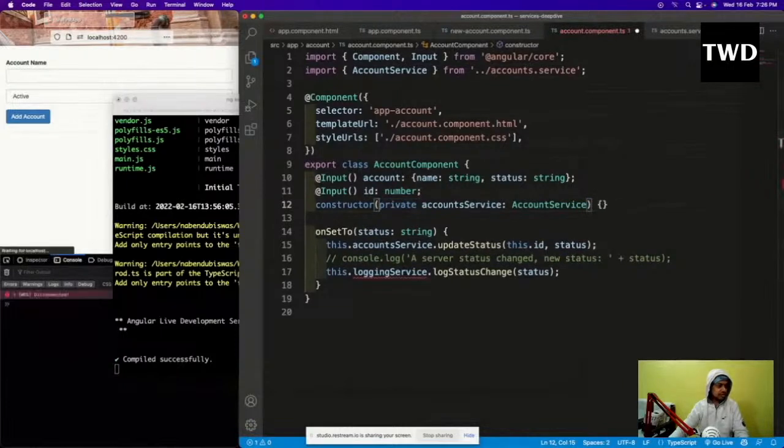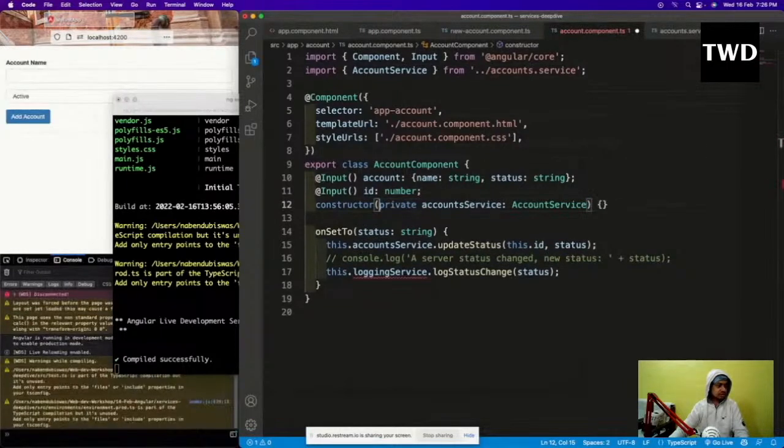And actually we are going to do one more thing. See, we are removing it for a reason. The logging service we are going to put inside the account service, because we don't want to create two different services. Okay, so private, this also I've removed, and I'll remove this also. All of these things I've removed.